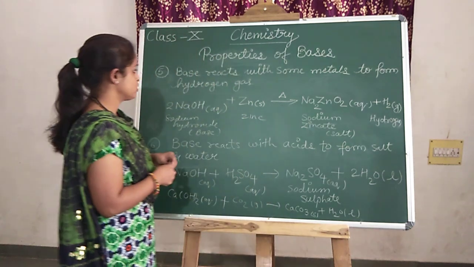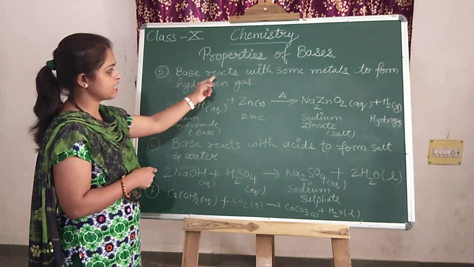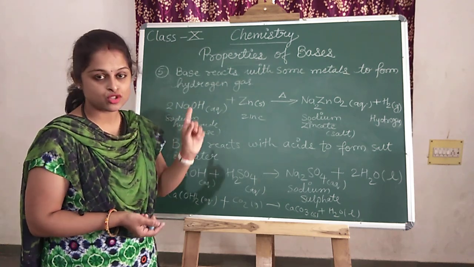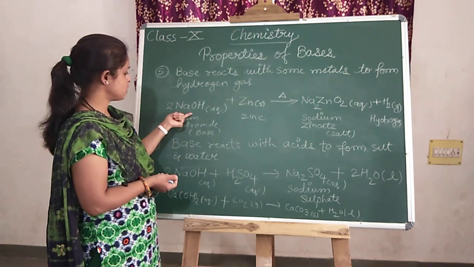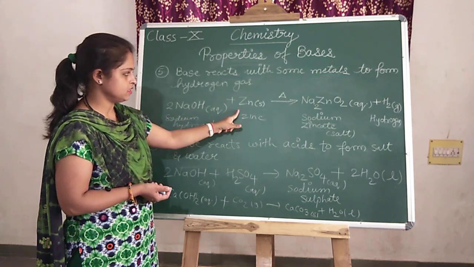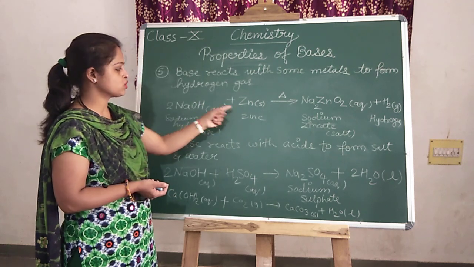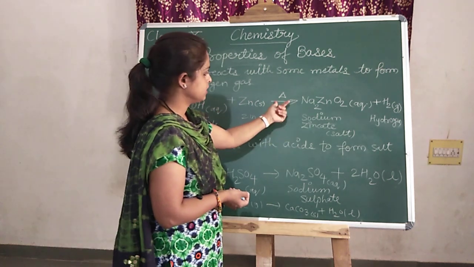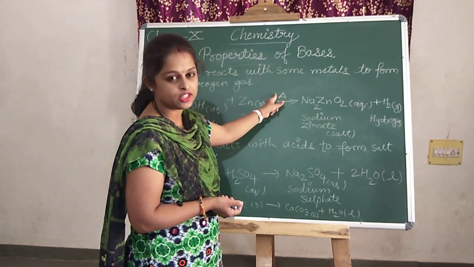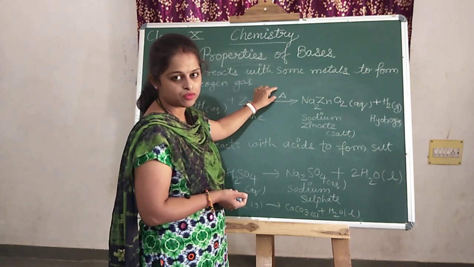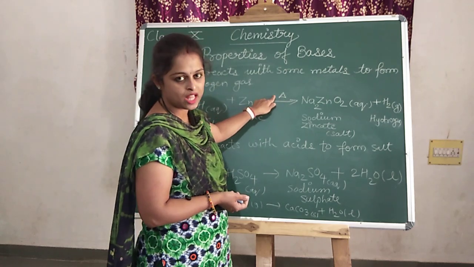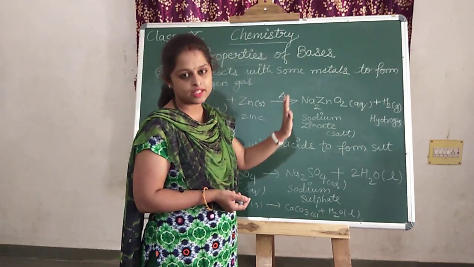Same thing about the base also we are going to study, that base reacts with some metals to form hydrogen gas. In acid also we studied this. Now this is the strongest base, sodium hydroxide, with zinc metal, and when zinc reacts with sodium hydroxide, we get sodium zincate. This triangle symbol, note that it is heat. We are not writing the spelling during the chemical equation. We put the triangle. It shows that the reaction goes through heating.